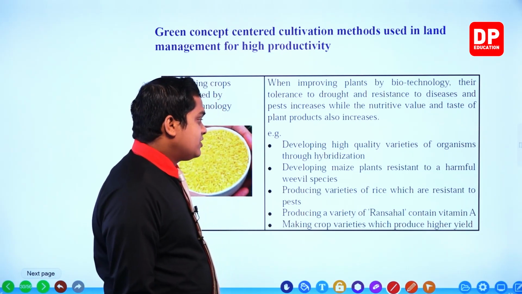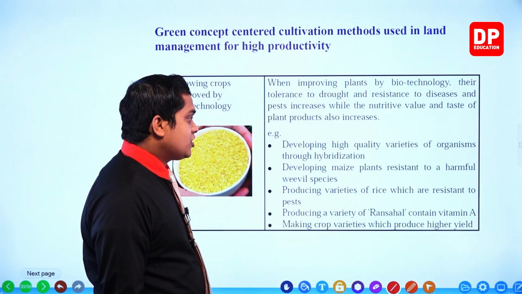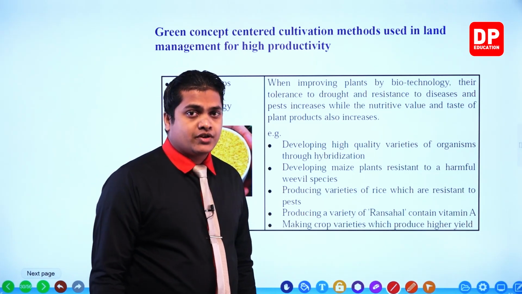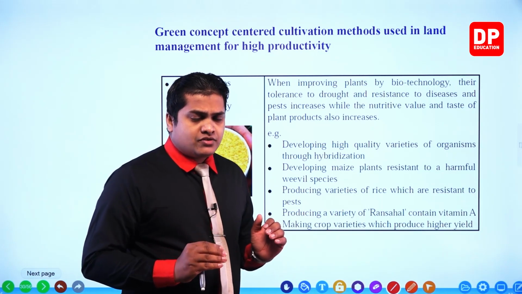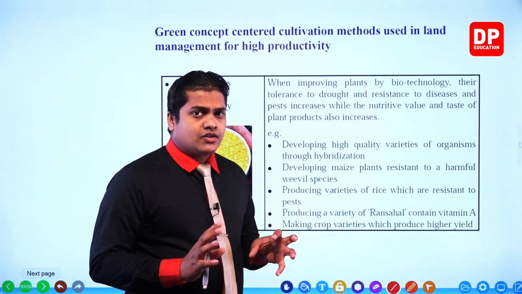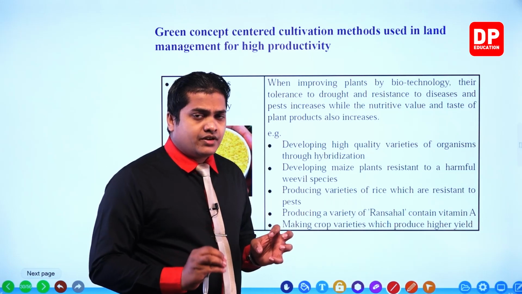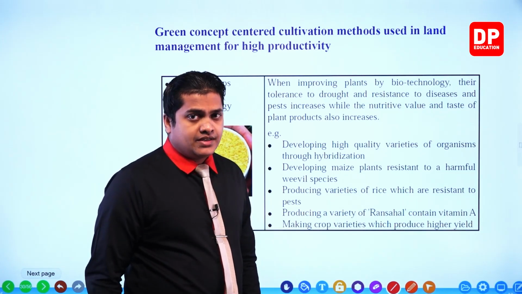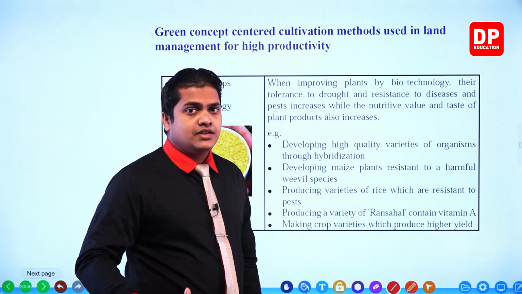Next one, producing varieties of rice which are resistant to pests. So like I said in the earlier case, my dear children, we can produce different kinds of plants and other crops which are resistant to different varieties of pests. By that way we can increase the yield.